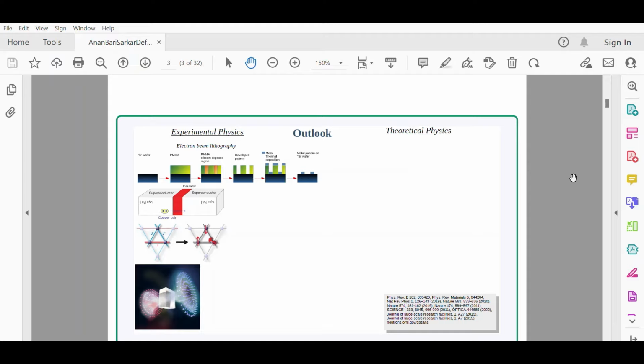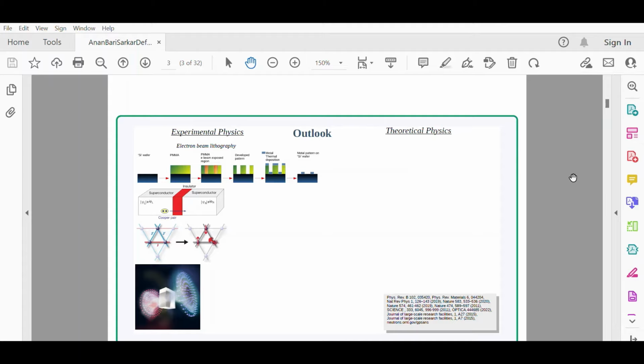As far as the electron beam lithography process is concerned, there are certain steps to follow, like exposing the material systems to an electron beam and then getting the desired pattern that you want, as far as designing the weak links and the Josephson junctions is concerned.